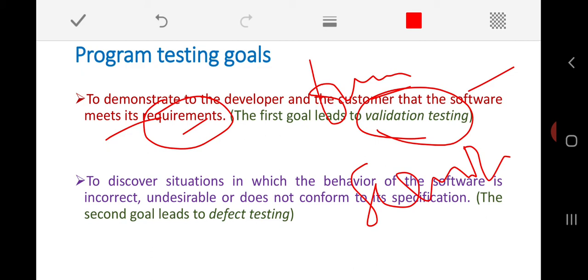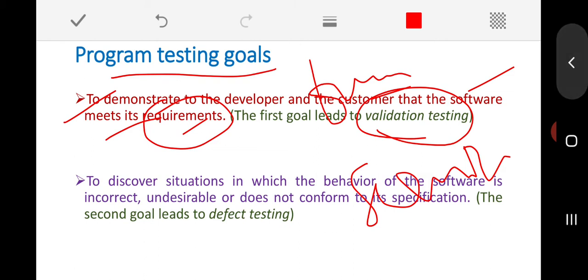In the requirement analysis we define the functional and non-functional requirements that we expect from the software. So when you complete your software and run it, it should be capable of providing all the services and functionalities that you defined as part of your requirements. Okay, so that is the first goal of testing.